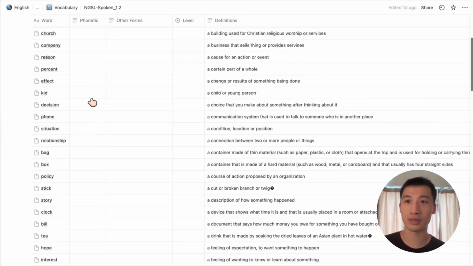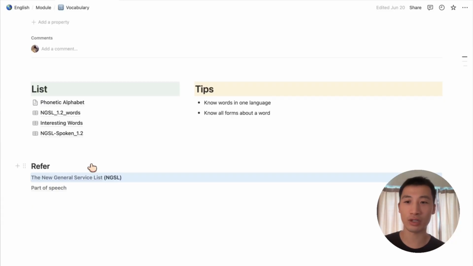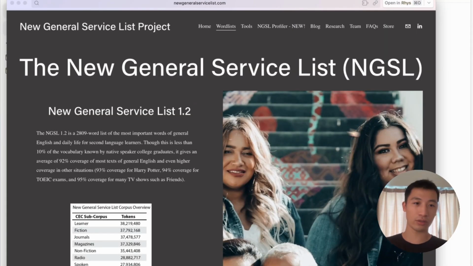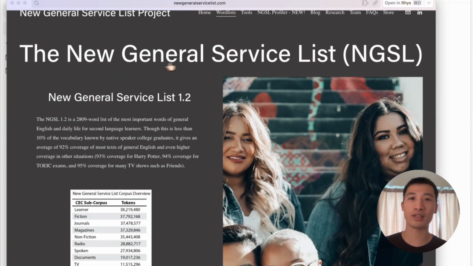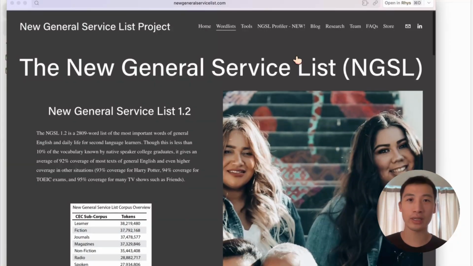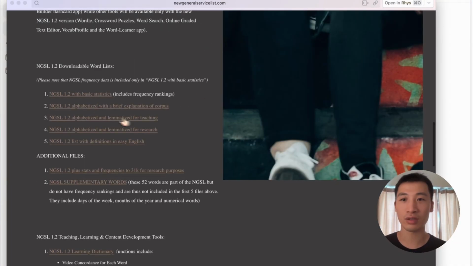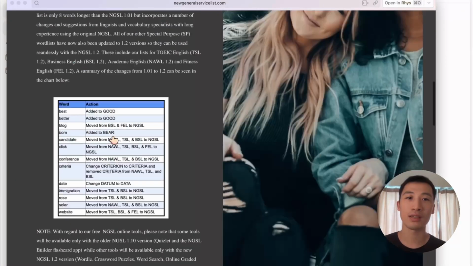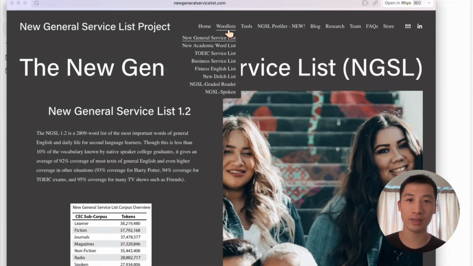So where is the word list like NGSL spoken? We have a lot of words. And where does it come from? Here is the resource about the NGSL word list, the New General Service List. And we also have a lot of types of the New General Service List. Except the normal one, we also have something like an academic word list, or a business service list, and a fitness English list.